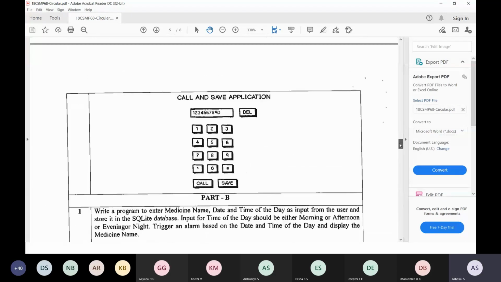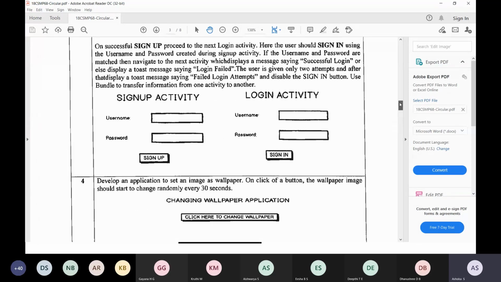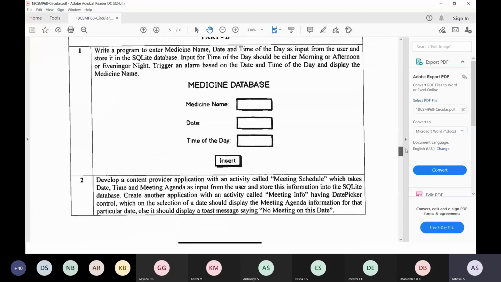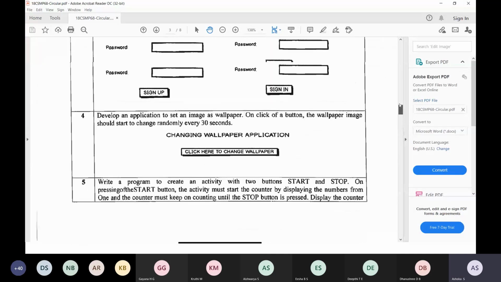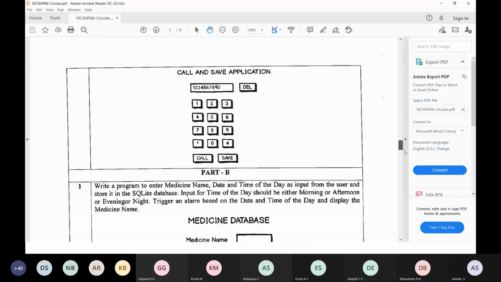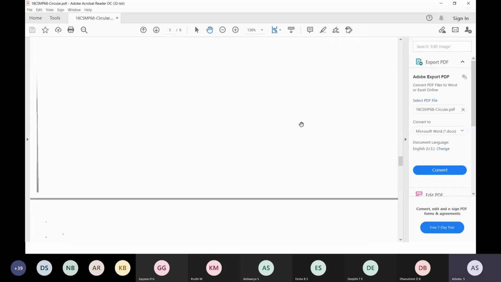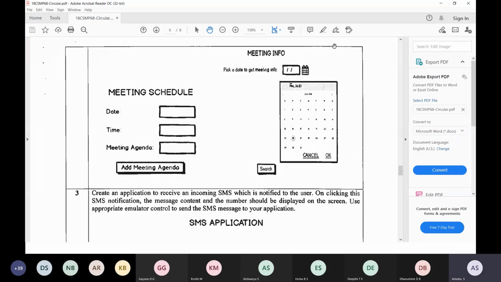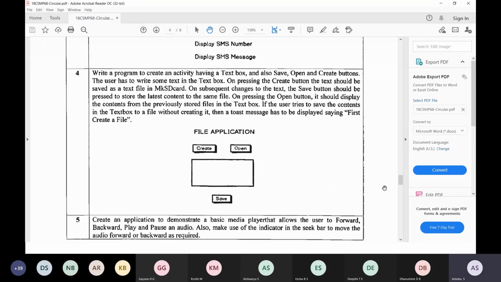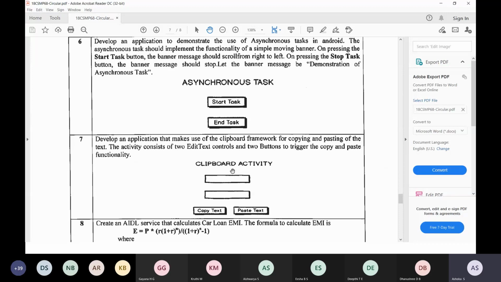What the university suggests is that part B has to be developed like a project. Part A will be lab programs, and part B has to be developed by the students as a project. You can choose any of the programs in part B. For example, here we have medicine database, meeting information, SMS application, file application, media player application, and clipboard activity.